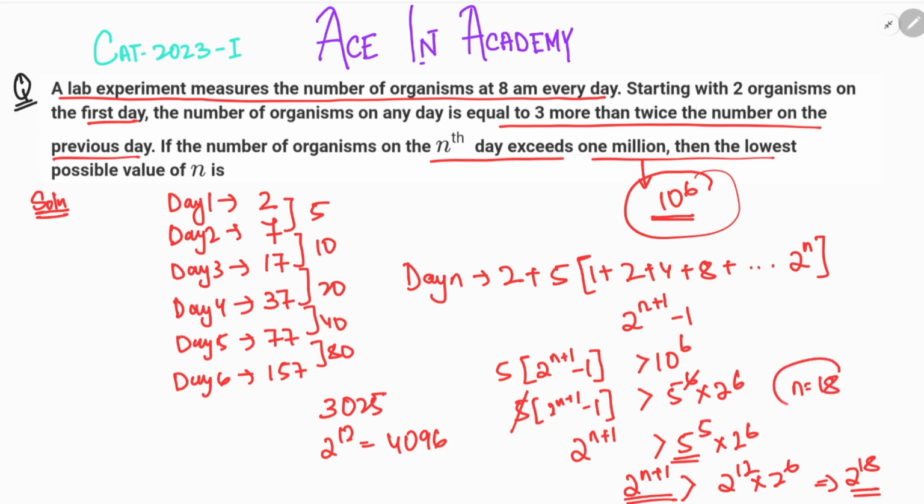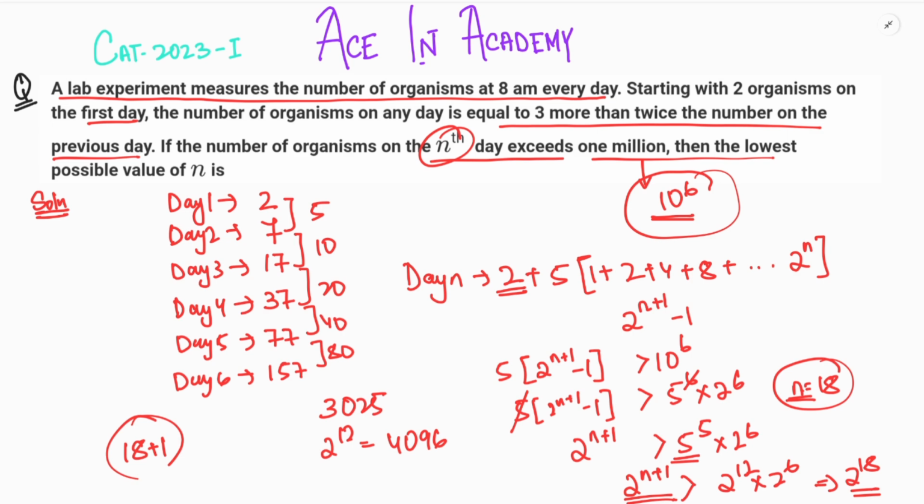So we have got the value of n as 18, but remember that this n and the n of the question are not the same. They will be the same when we add the removed value of the first day, 2. So my final answer is 18 plus 1. So the 19th day is the lowest possible day at which the number of organisms exceeds 1 million.